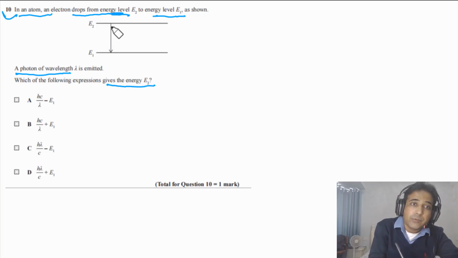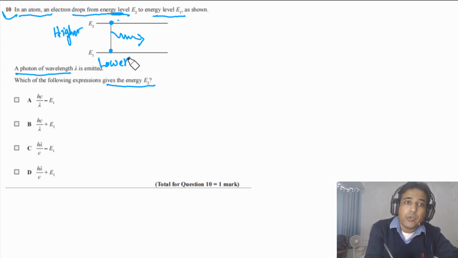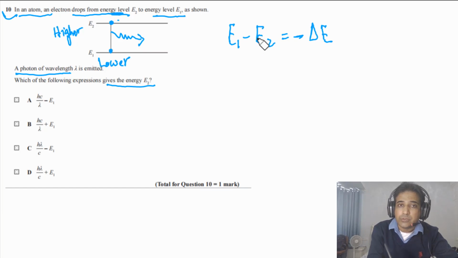For this question, first of all, we need to understand the electron was at this level first. The electron has this much energy, then it jumps down to this energy level. So in this case, energy will be released. E2 is the higher energy level, meaning when the electron was here, it had a higher amount of energy, and when the electron comes down to the lower energy level, its energy is lower. Now if we write down the energy difference, E1 minus E2, this will be equal to delta E, but this delta E is negative because this energy level is lower and this energy level is higher.